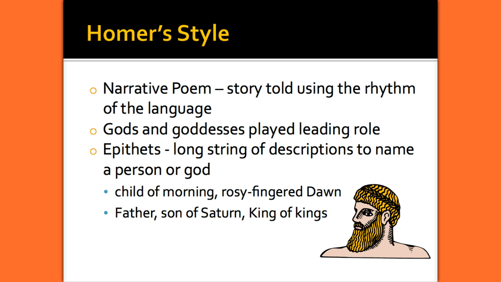Every time that Homer talks about the morning, he refers to dawn as a thing. So dawn means sunrise in English, but we see that Homer describes sunrise as the child of morning, rosy-fingered dawn. That makes us visualize the sun rays as if they're pinkish, orangish fingers coming up over the earth. Another example of an epithet is Father, son of Saturn, king of kings.